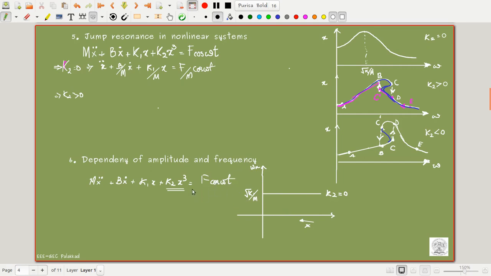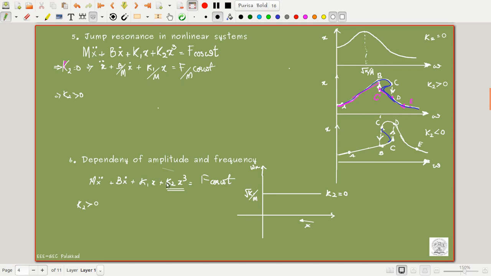Now the next thing is when we change the amplitude. Let us consider K2 greater than 0. When K2 is greater than 0, what happens here? With the x cubed term, when I try to reduce the amplitude, what happens to the frequency of oscillations here? This term gives the frequency of oscillation. This term gives us information about omega n for the system.